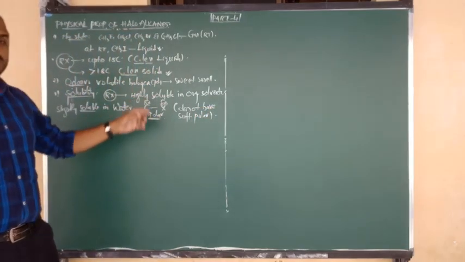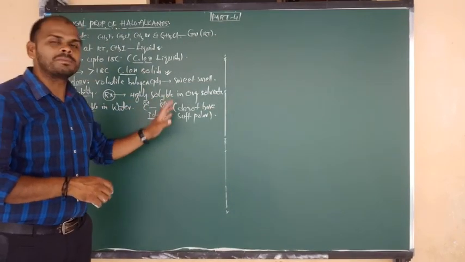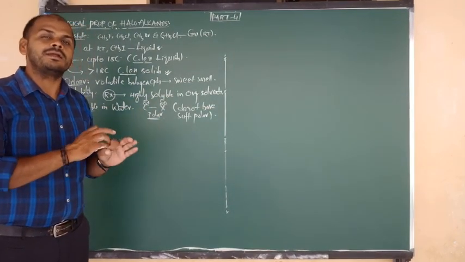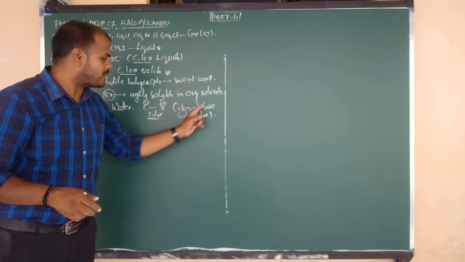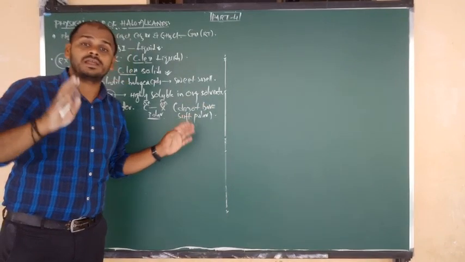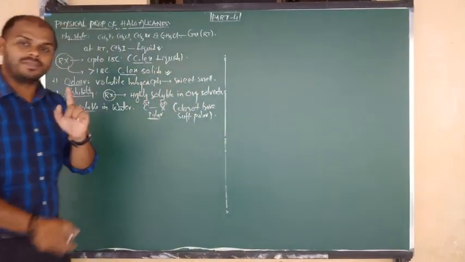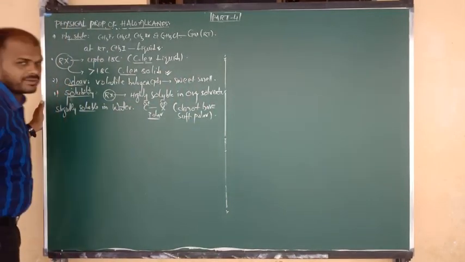Here carbon contains, I am not saying positive and negative, I am saying partially positive, and here partially negative, meaning they are not completely polarized. Due to absence of sufficient polar nature, they cannot break the hydrogen bonds which exist in water. That means they are slightly soluble in water.